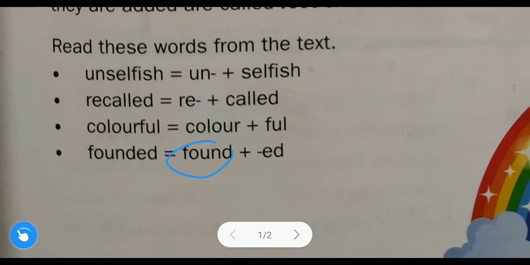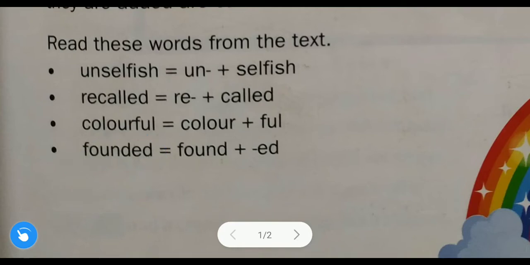Understood? Let us take one more example. Found is the root or base word. This ed is added as a suffix, not a prefix, a suffix. So the new word is founded. Always remember suffixes are added at the end of the word, and then we get the new word. And prefixes are added at the beginning of the word, and then we get a new word.